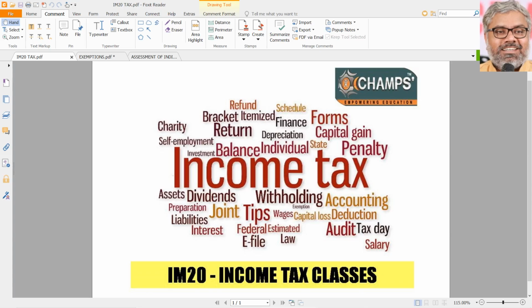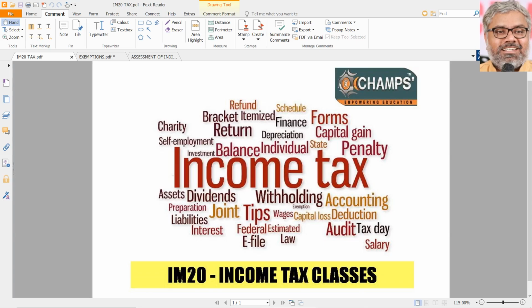That is why all these concepts, the entire procedure of heads of income, clubbing, set off and carry forward, deductions, and prior to that residential status, all of them come to a climax with this chapter of assessment of individuals, or computation of total income of individual SSEs and computation of tax liability of individual SSEs. With that, the assessment is completed. The computation part is completed. What is remaining is the assessment procedures, which we will discuss separately.